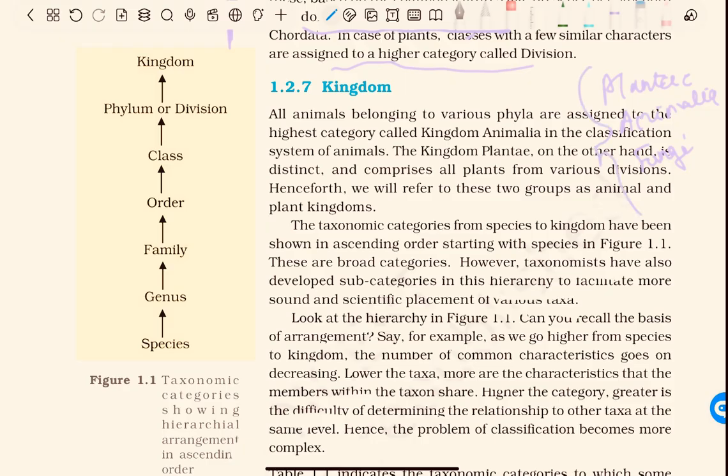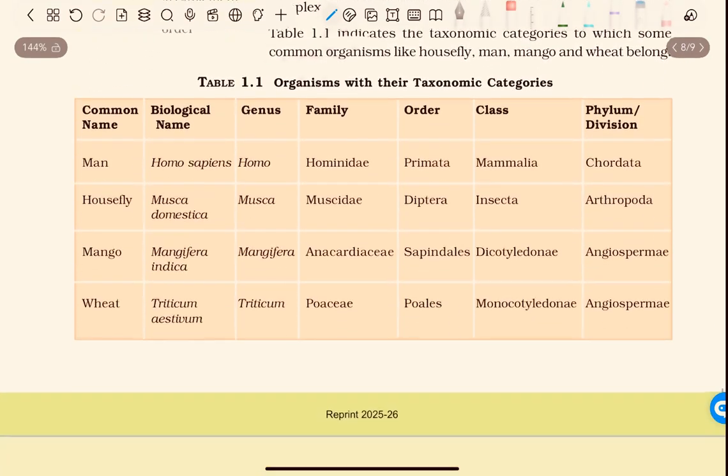Here are some examples: man, Homo sapiens; housefly, Musca domestica; mango, Mangifera indica; wheat, Triticum aestivum. Genus of man is Homo, housefly Musca, mango Mangifera, wheat Triticum. Families: Hominidae, housefly Muscidae, mango Anacardiaceae, wheat Poaceae.